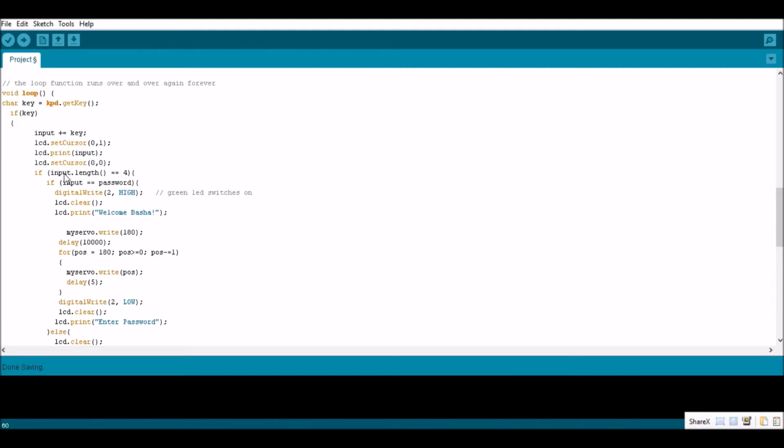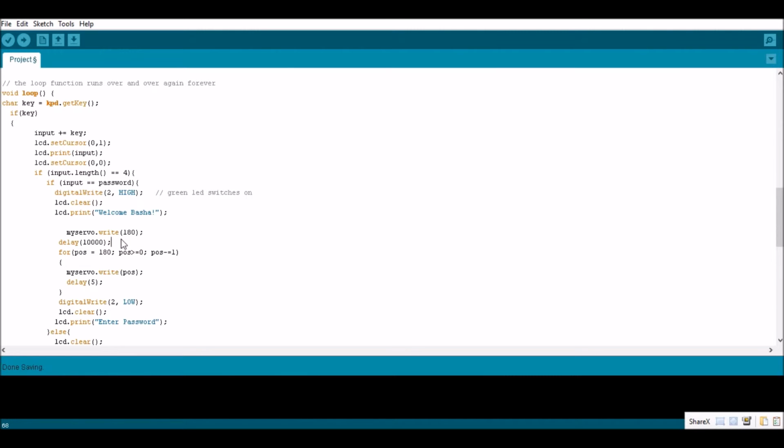After that, here we check if the input has reached a length of 4, which is the length of the preset password. If the input is equal to the password, we switch on the green LED and we clear the LCD display, replacing it with a welcome message. And then we write 180 into the angle of the servo motor so that it would rotate and make the key attached to it rotate.